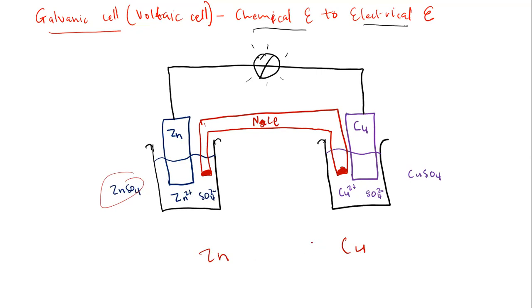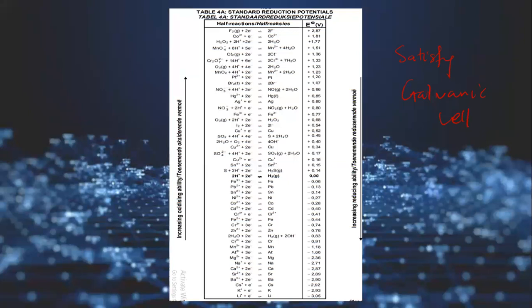So now I'm going to use my table, because I'm talking about galvanic cells. I want to determine which one will undergo oxidation and which one will undergo reduction. In my table, I'm going to look for copper 2, not copper 1. Here is copper 2. And then I'm going to look for my zinc. Here is my zinc.